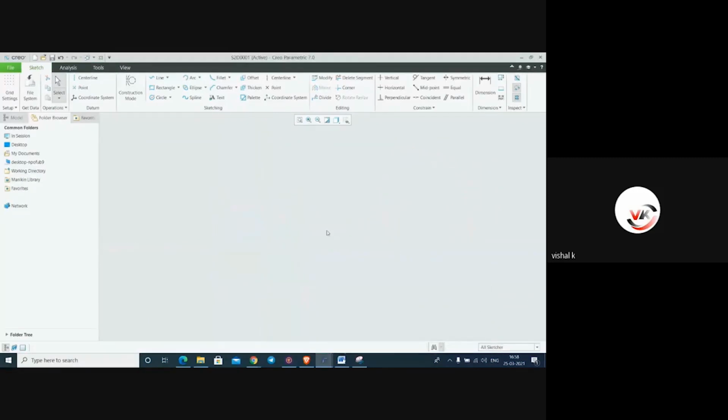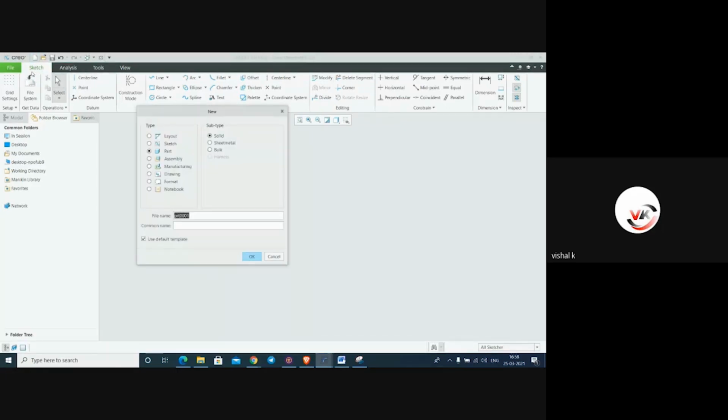I'll delete this. So simply I will move to the next topic here. It is part modeling. In this part modeling, make a new part, and from here we have to remove this use default template option and give the part name. You can give letters also, it is depending on you.